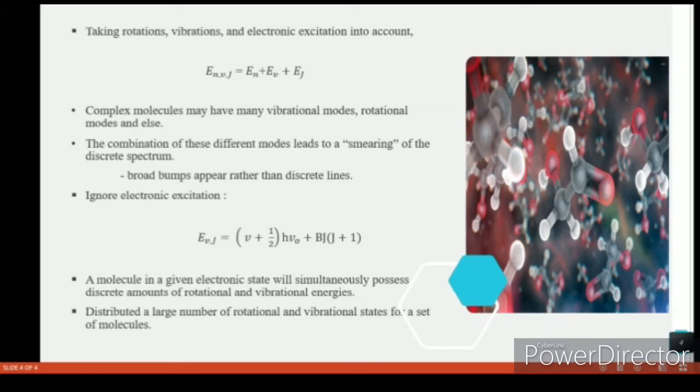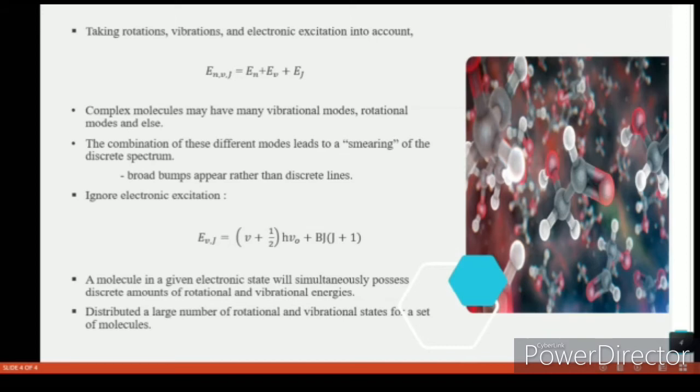Mostly in complex molecules, they may have many vibration modes, rotation modes, and others. Thus, the combination of these different modes leads to the smearing of the discrete spectrum, which may lead to broad bumps appearing rather than discrete lines. Next, to find the total energy of a molecule in terms of its vibration and rotation, we can ignore the electronic excitation, which will give this equation.